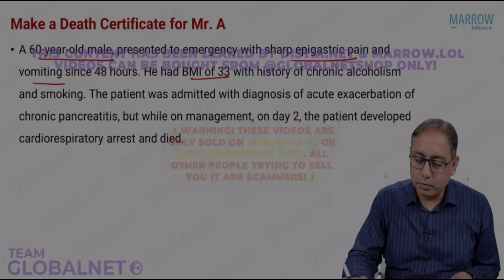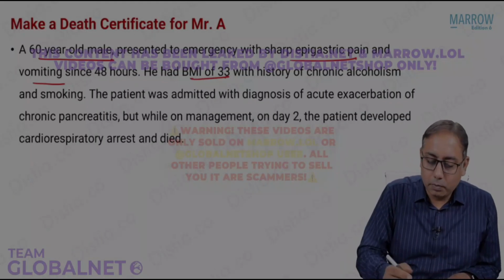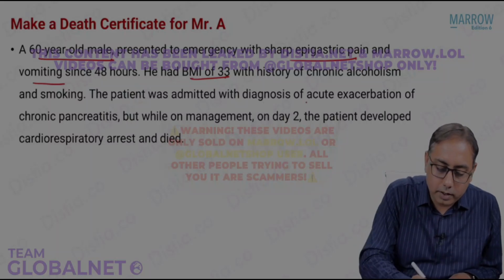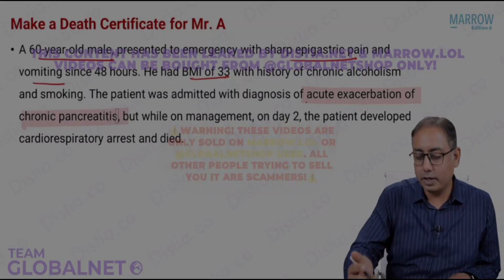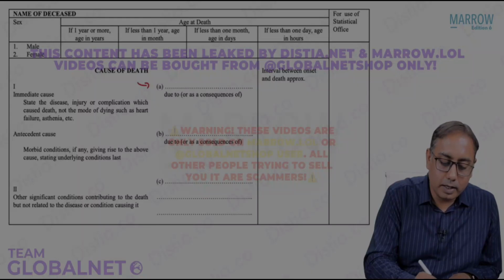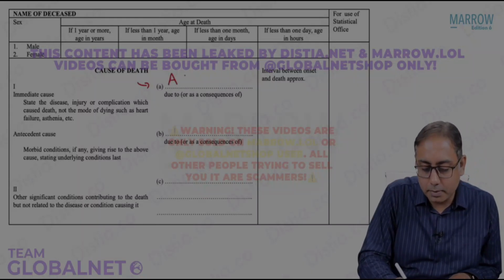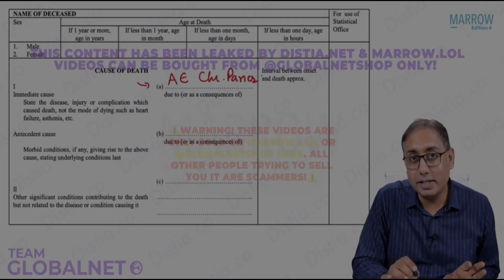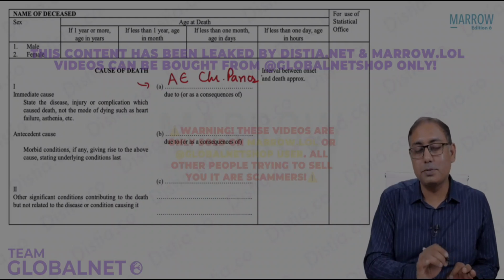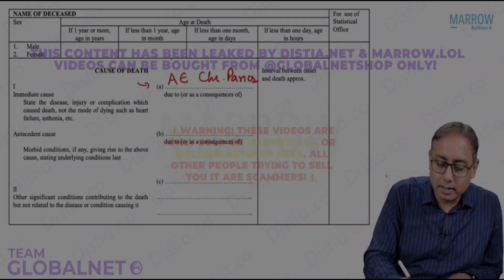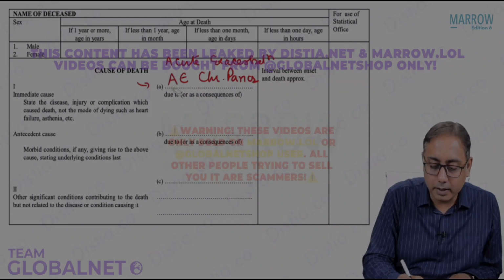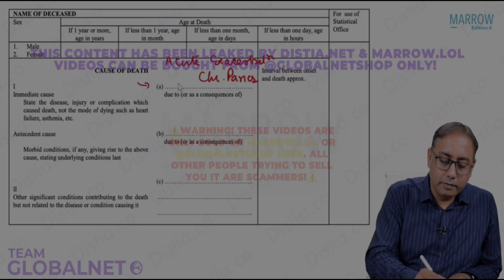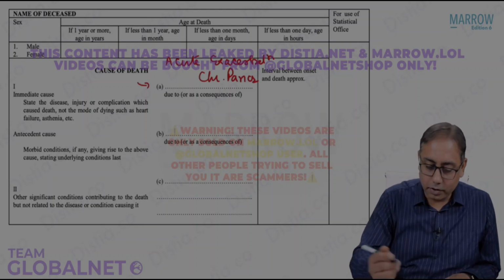Can you see that this patient who came to the hospital was admitted with the diagnosis of acute exacerbation of chronic pancreatitis? So what is the immediate cause of death, or the first line 1A? Line 1A will be the acute exacerbation of chronic pancreatitis. In the death certificate, we never write in short forms. We always have to write in complete forms: acute exacerbation of chronic pancreatitis. We are not going to fill in cardiorespiratory arrest. We have already had a word on this.